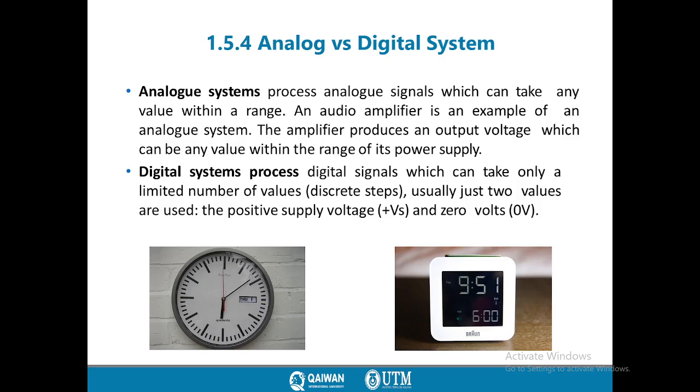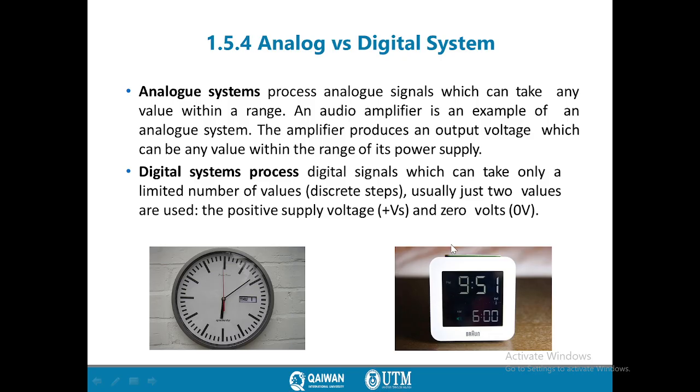But for the digital system, like this digital clock, we have only, for example, 2 points after the decimal number. For example, it is 9 o'clock 51 minutes. What about smaller than 51 minutes? Sometimes we don't have it, but in an analog signal we can see precise and detailed information.